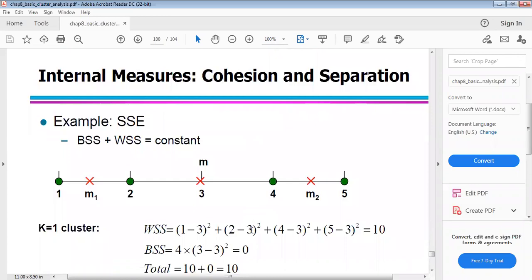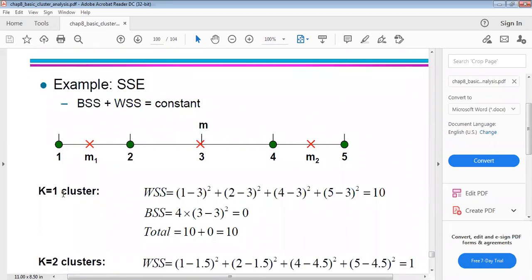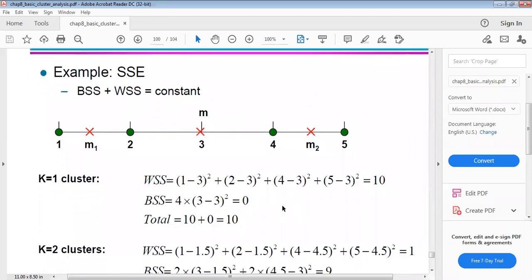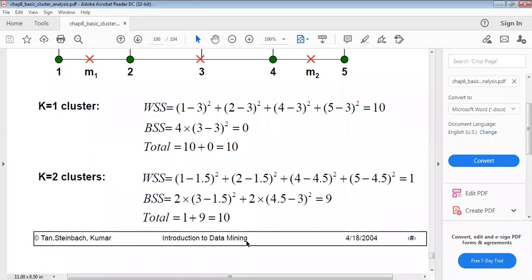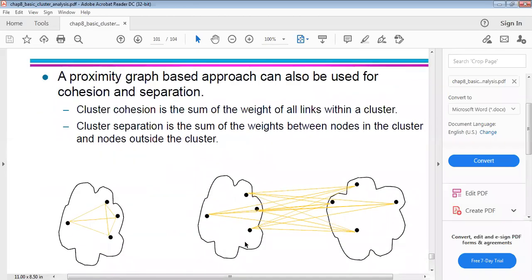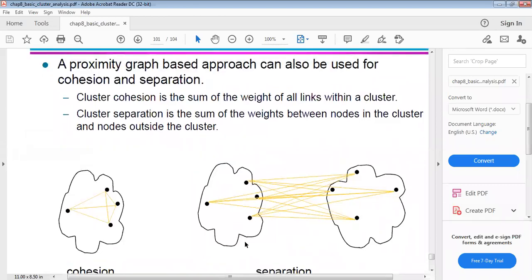Internal measures, cohesion and separation. Example: SSE and BSS are constant. You have to find the value for cluster 1, and the total is 10. For cluster K2 you consider similarly, and you can get 10. So this is the cohesion and separation of the proximity graph.